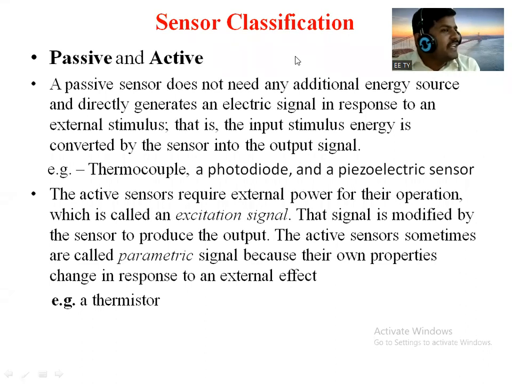That means we have to enable it first by giving one current source, or it may be by giving one voltage. So to enable the operation of the thermistor, we require one current source, which is nothing but the excitation signal. The excitation signal is passed through that temperature sensitive resistor.